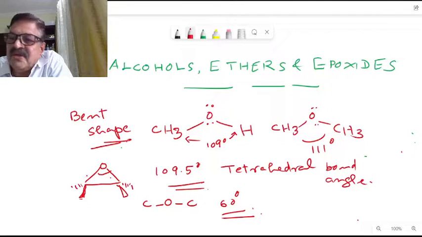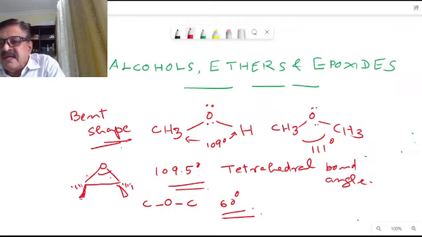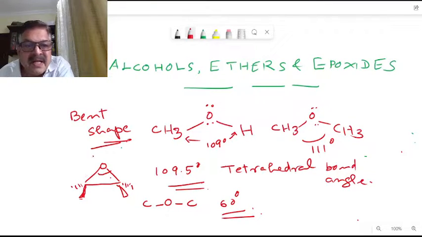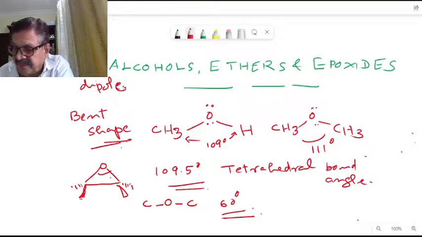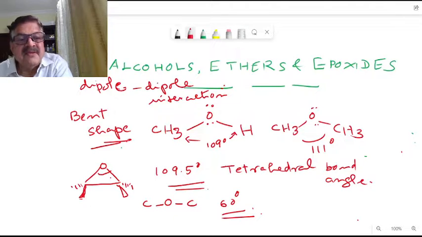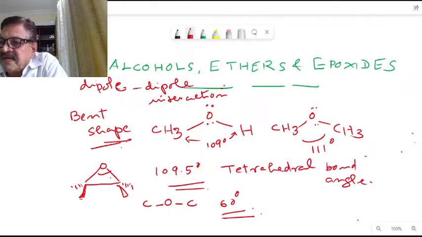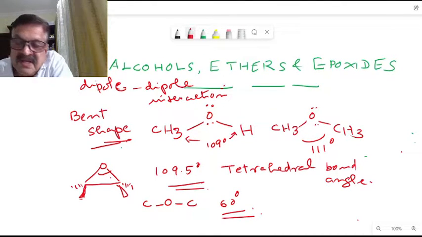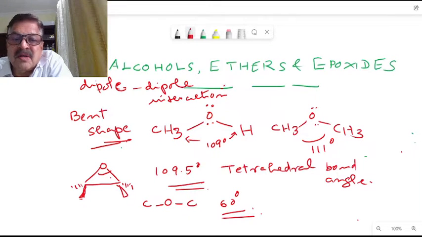Because they have a bent structure, there is a dipole-dipole interaction here, since they have a bent structure with two polar bonds.